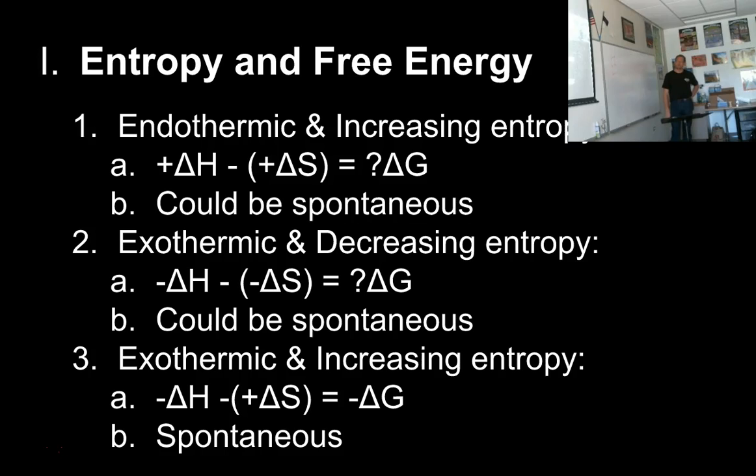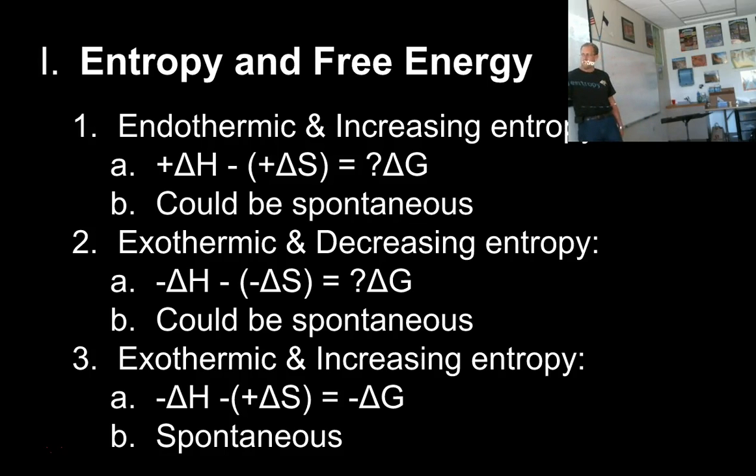Okay. You could have a situation where it's exothermic, where the reaction gives off heat, so it warms up as the reaction happens, but it has decreasing entropy. So your delta H term is negative. Yay, good for you. That's what you want. But then we're subtracting a negative.